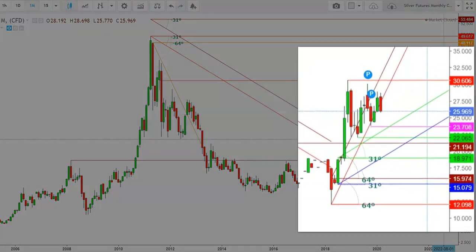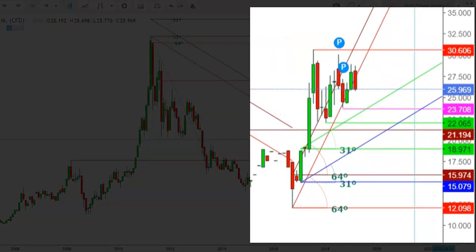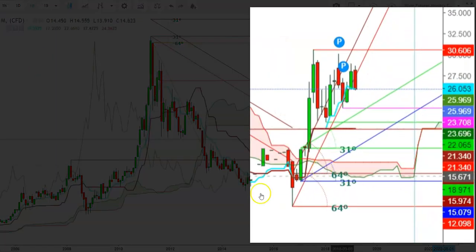So let us check the current status of Ichimoku cloud in a monthly time frame. Here you can see how the silver futures have finally found some support at the 9 days moving average, which is currently at the levels of $26.053.